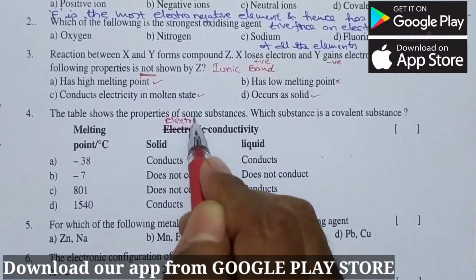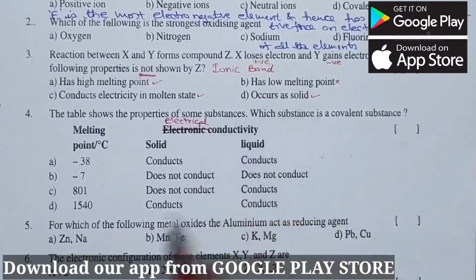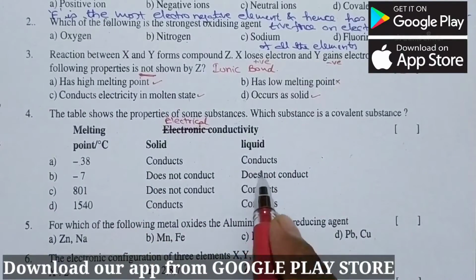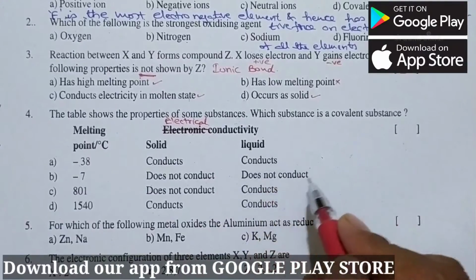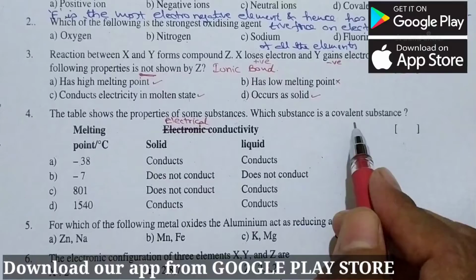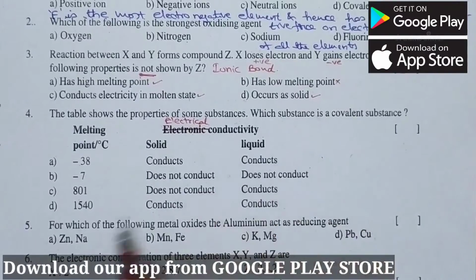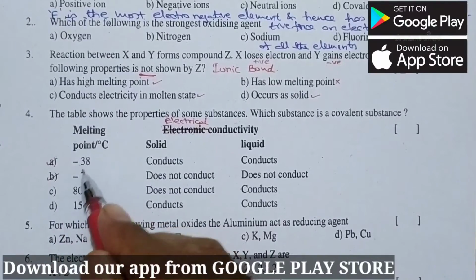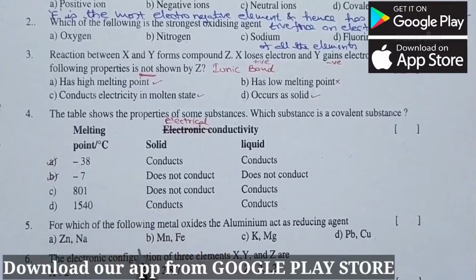This is electrical conductivity, in solids and again in liquids. Now here we need to understand certain things that first of all covalent bonds, they have low melting point. If we compare these, either option A or option B, these two are the low. So answer is there in between A and B.